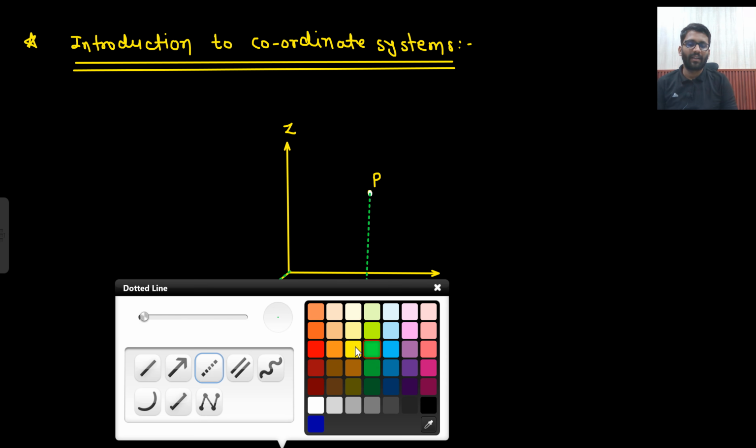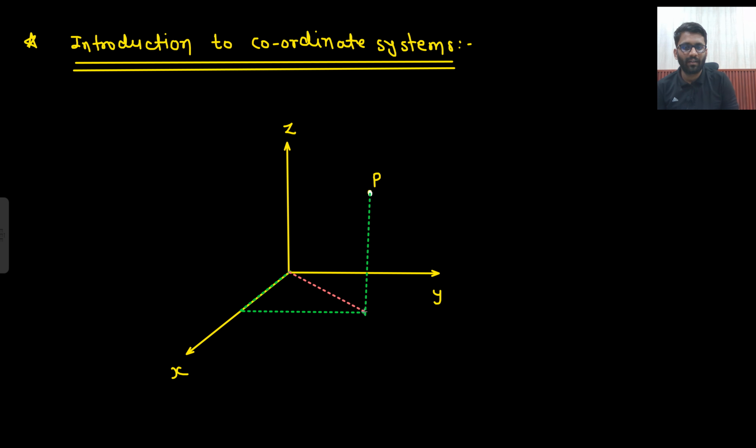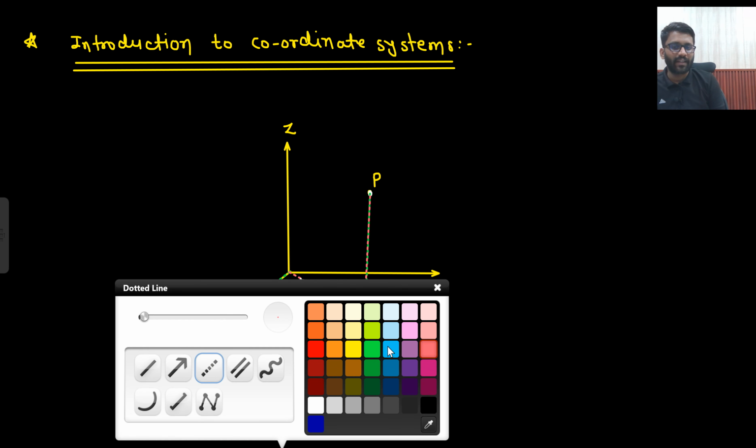Now other guy was smarter. He said that, sir, I will directly walk here and then reach here. But how this guy will tell that how I am going here? He will tell that, sir, I cleared this distance and this distance, but I need to make sure that what is the angle I am making with X. I will walk in this manner but making an angle of phi with X, and then I will go upward. What the next guy can do?